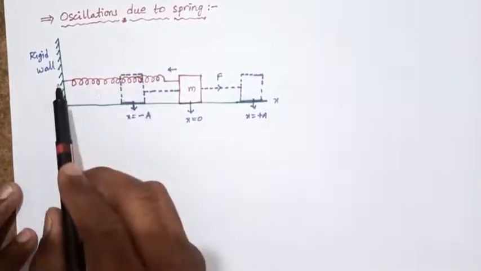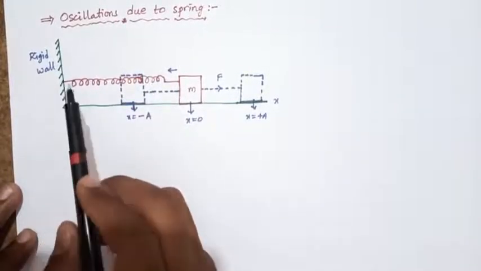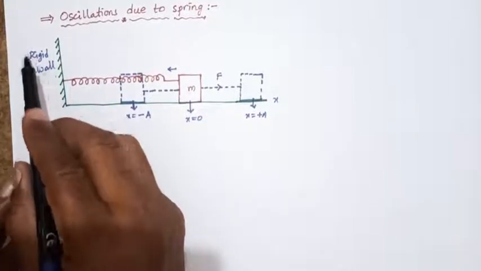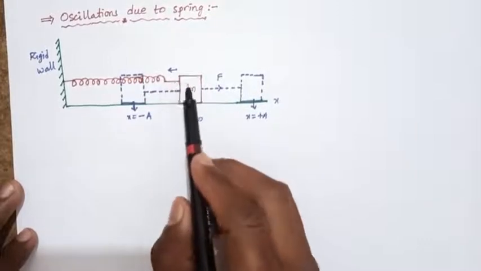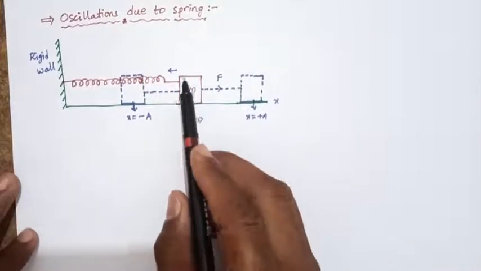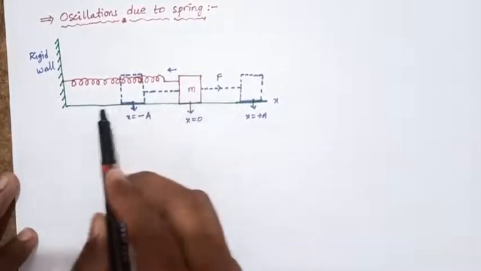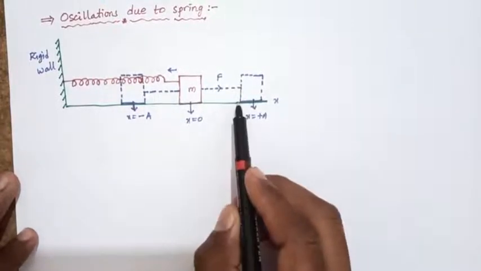at the end of a spring, with one side a rigid wall and the other side the mass fixed. This mass is on a frictionless surface.